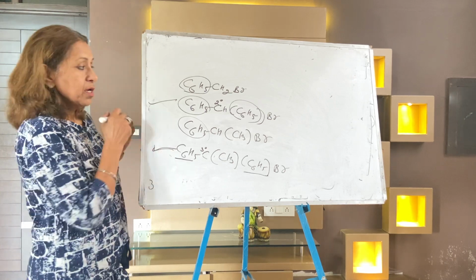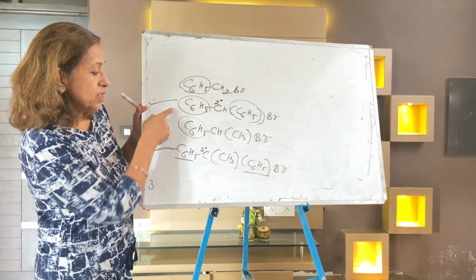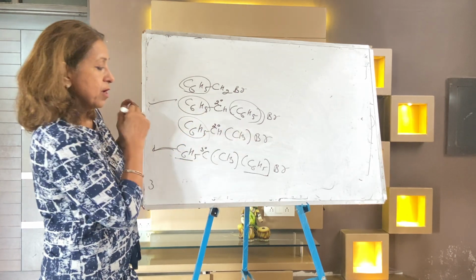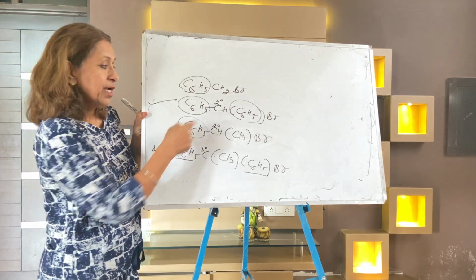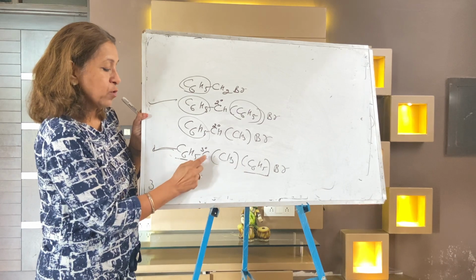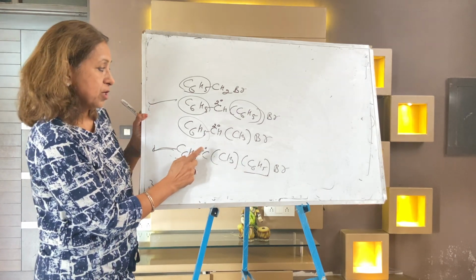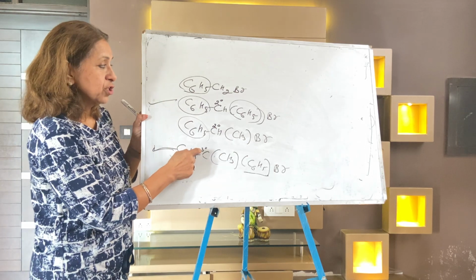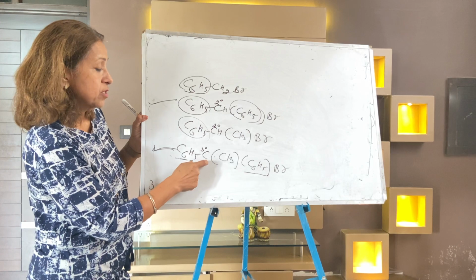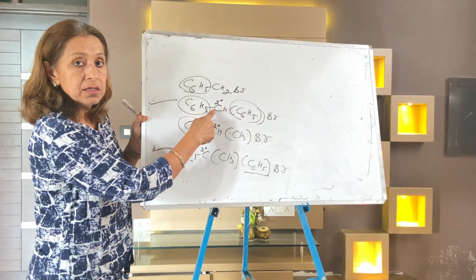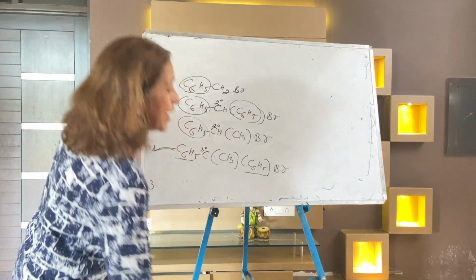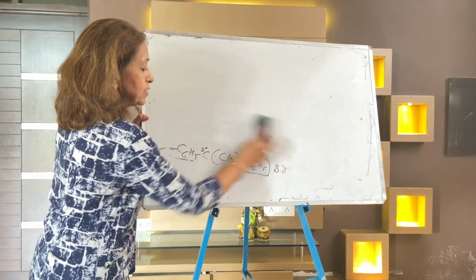Tertiary is preferred. Now the confusion is only between this and this, because this is also secondary, but in this case there is only one benzene ring. In these two cases there are two benzene rings, but this one is preferred. Why? Because it is tertiary as well. Being tertiary, it shows the SN1 mechanism the most. So the reactivity order is first this, second this, third this, and fourth this.